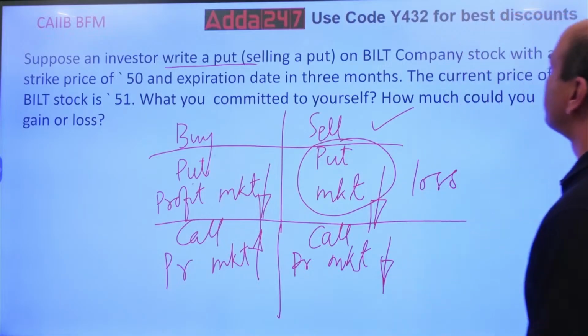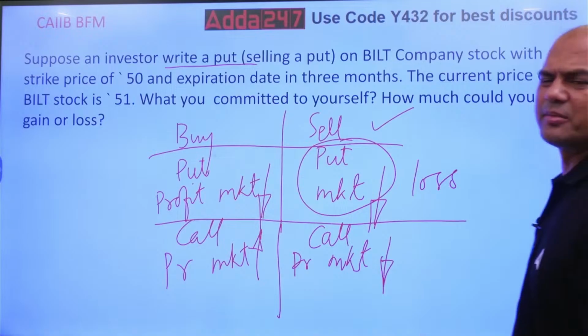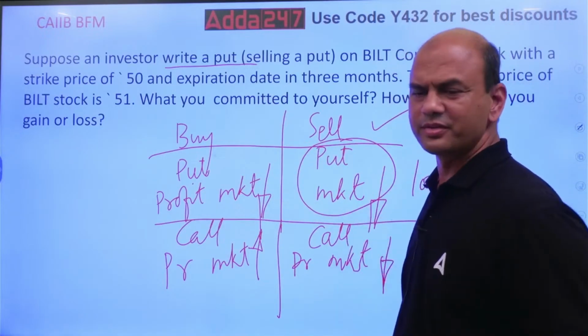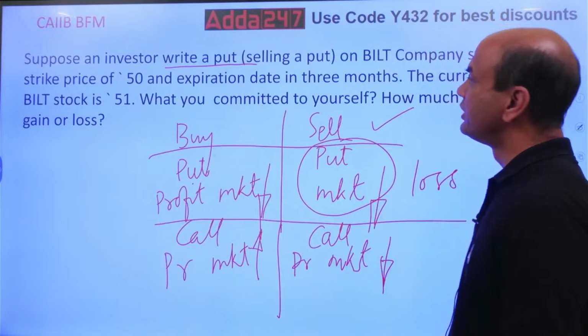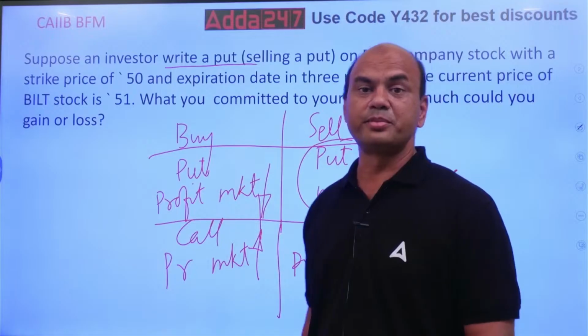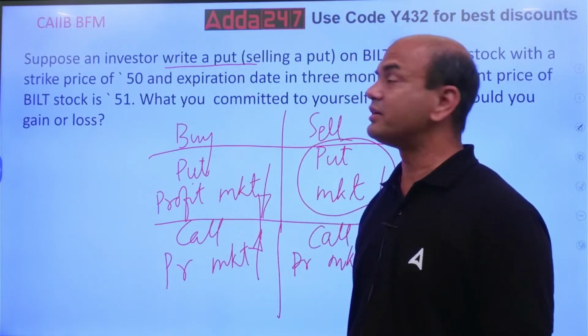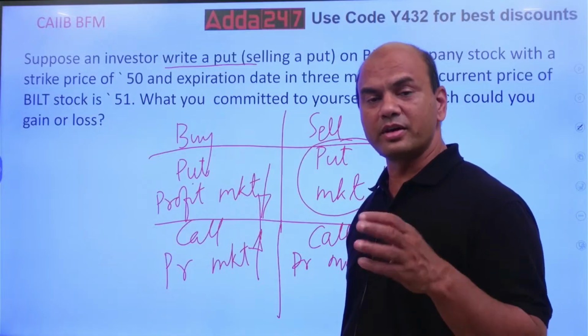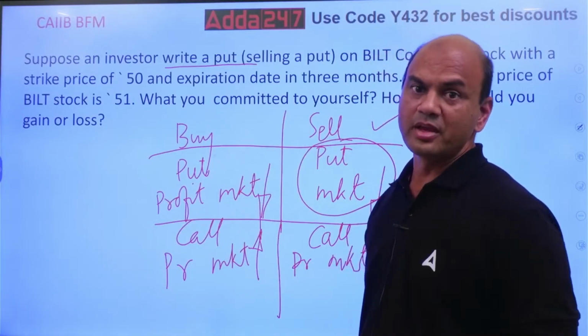On a built company stock. Now, built company means what? It's the name of some company. You can take it as Infosys also. Infosys company stock, with a strike price of 50. So this person is writing the put, meaning selling the put at the strike price of 50.